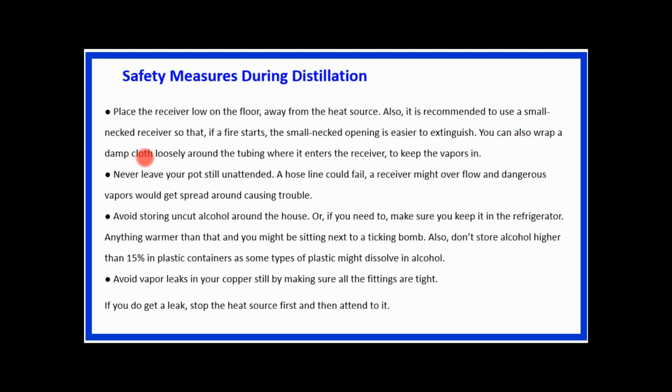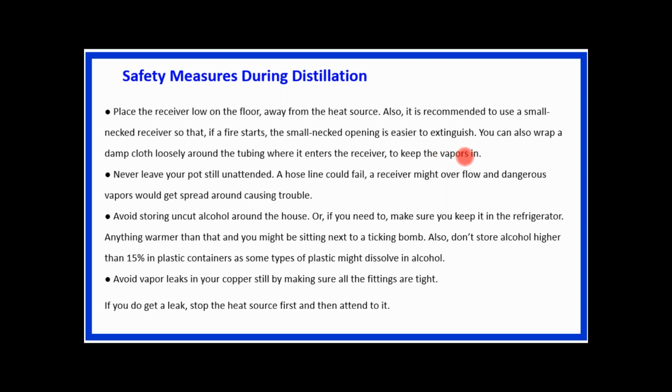You can also wrap a damp cloth loosely around the tubing where it enters the receiver to keep the vapors in. So we avoid these vapors getting into the atmosphere, because when these vapors enter the atmosphere or nearby components in the surroundings, then there is more hazard.